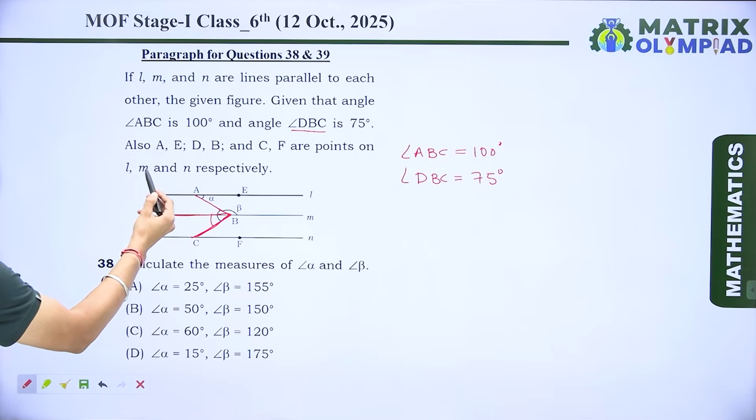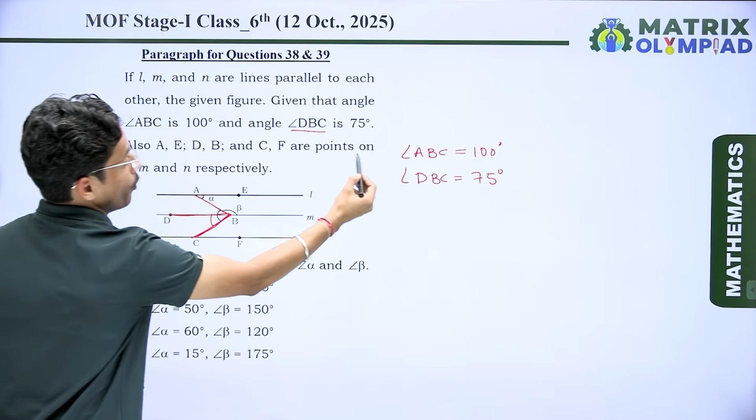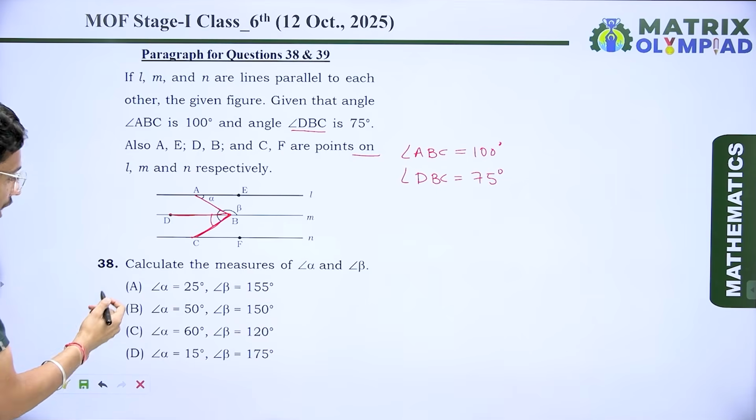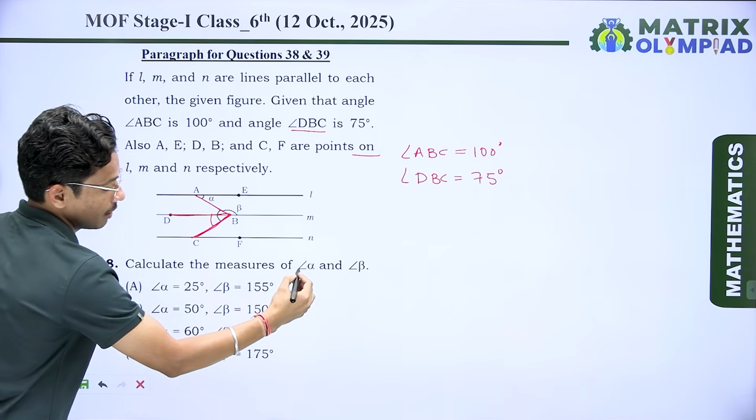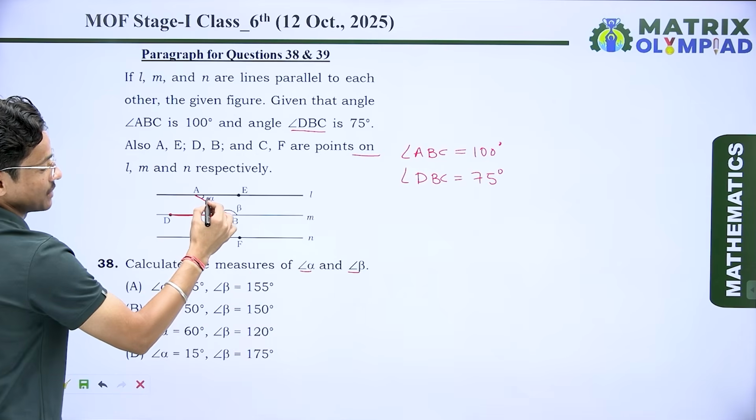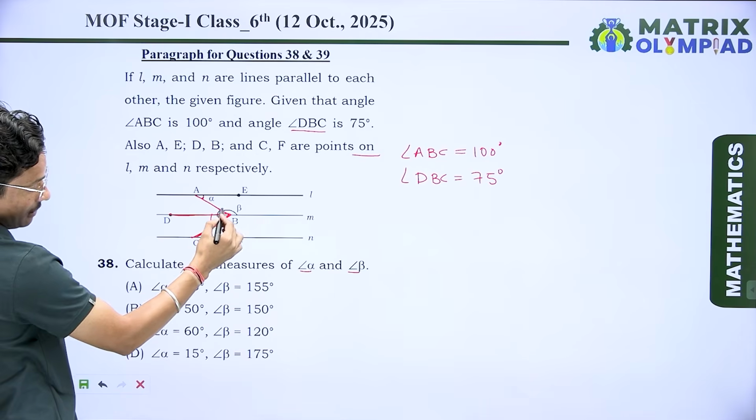Also A, E, D, B and C, F are points on L, M and N respectively. Now the question is, calculate the measure of angle alpha and beta. So we have to find the value of alpha and beta. This one is the angle alpha and this one is the angle beta.